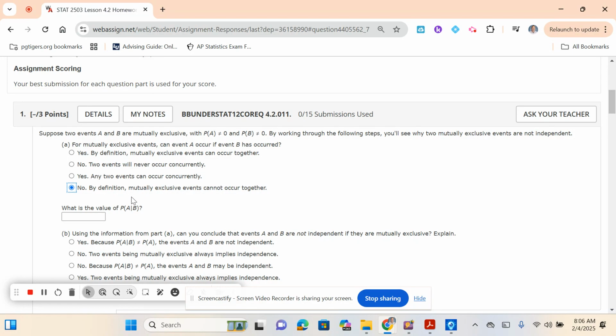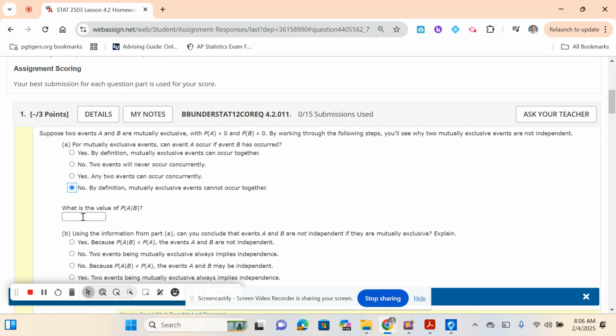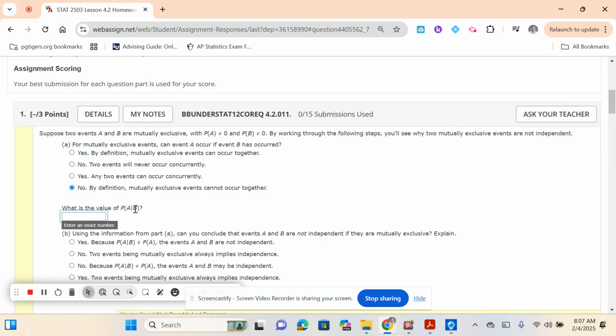So what's the value of P of A given B? Let's say I've drawn a heart, and event B is a heart. I've drawn a heart. What's the probability that the card's also a spade? If I know it's a heart, what's the probability it's also a spade? None. It's not possible. So it's zero.